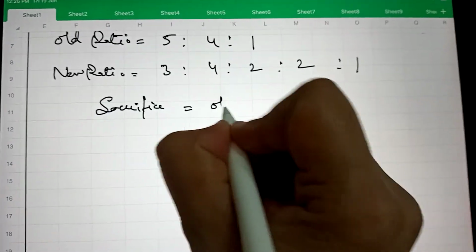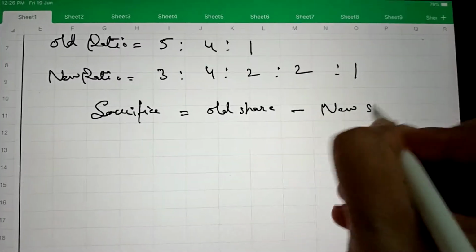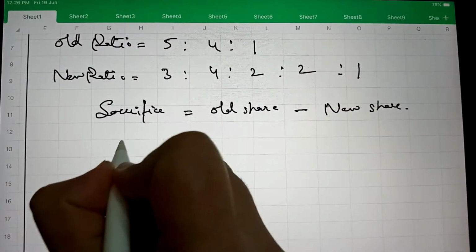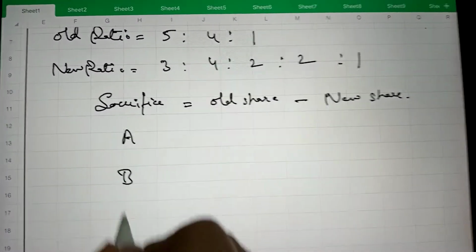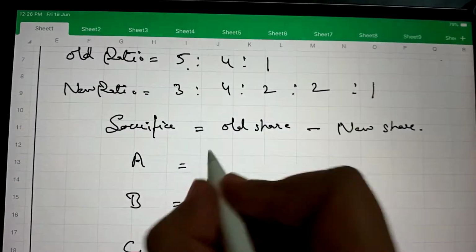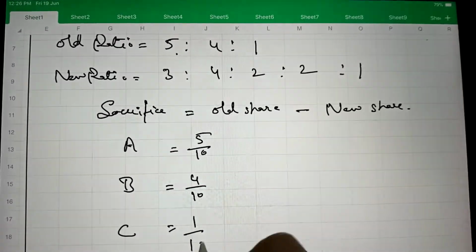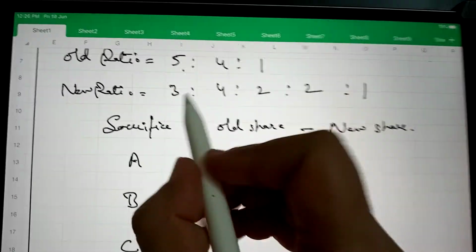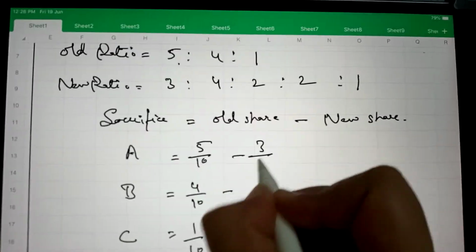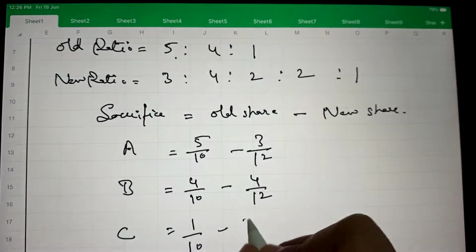So we can calculate their sacrifice. Sacrifice is equal to old share minus new share. In case of A, B and C, their old share is 5/10, 4/10 and 1/10, and their new share is 3/12, 4/12 and 2/12.